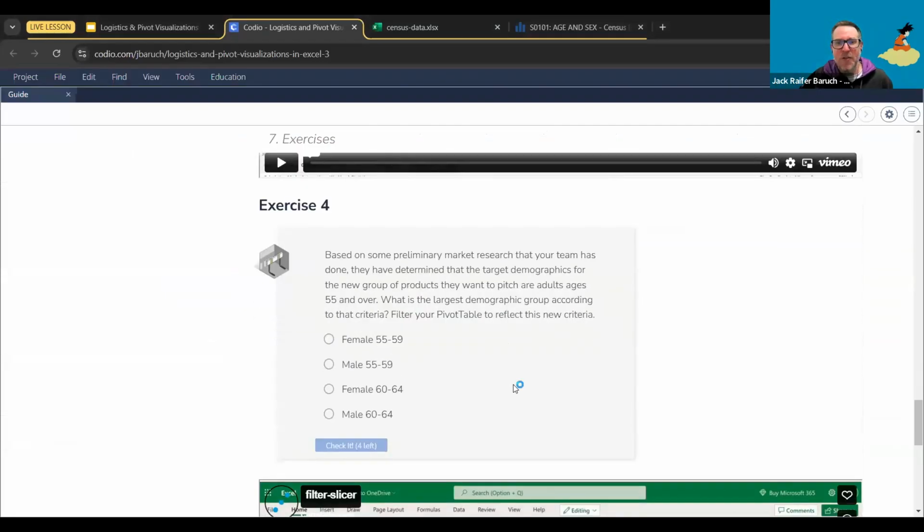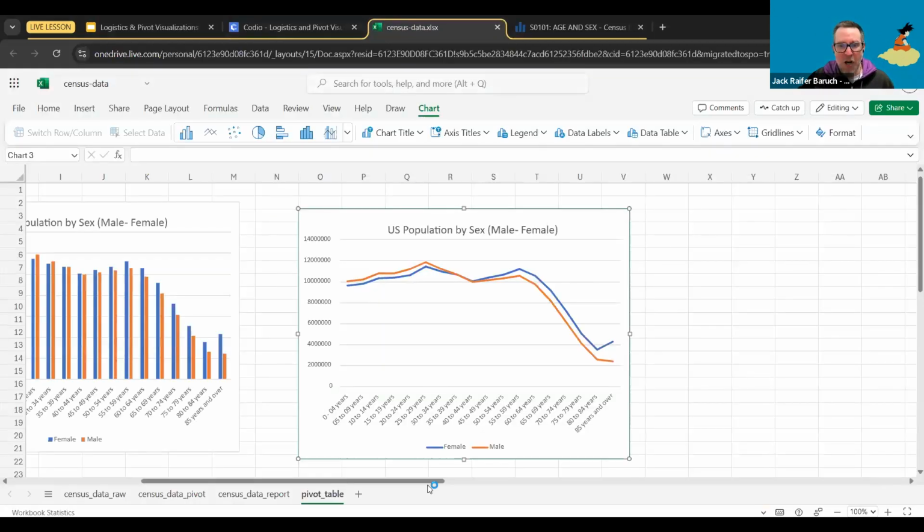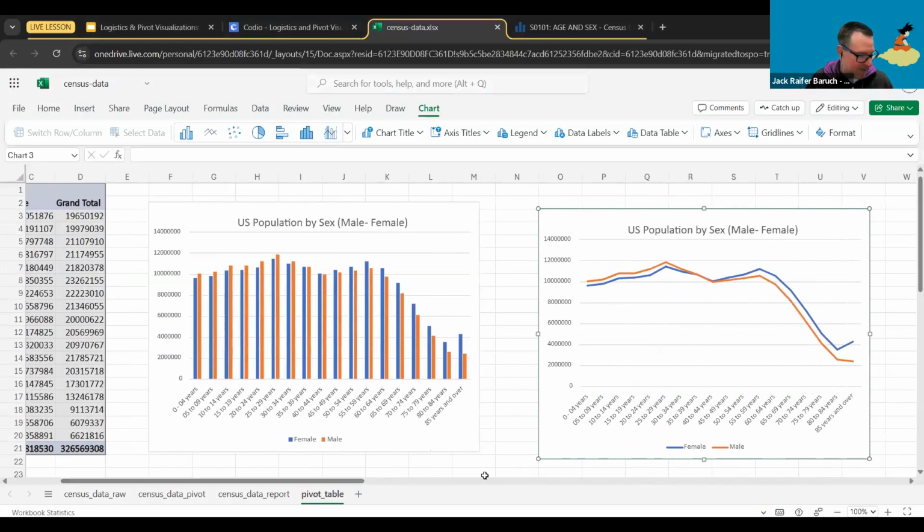So yeah, based on some preliminary market research that you've done, you've determined that the target demographic for the new group of products they want to pitch are adults ages 55 and over. So what is the largest demographic group according to this criteria? So 55 and over, what is the largest demographic group that's 55 and over?